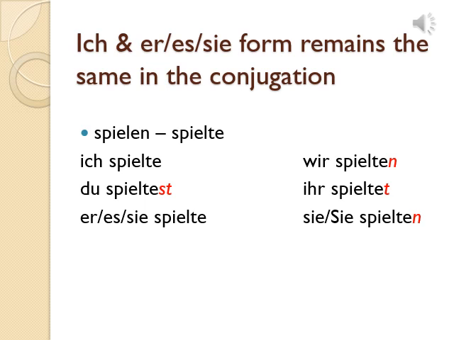And sie spielten. So what you will remember while making the conjugation: keep the same Präteritum form for ich and er/sie/es. For du, add st. For wir, add n. And for ihr, add t. So this is the conjugation of spielen's Präteritum form, that is spielte. So do remember that whenever you write any sentence in Präteritum, it is not enough just to write the Präteritum form. You are also supposed to do its conjugation according to the subject properly.